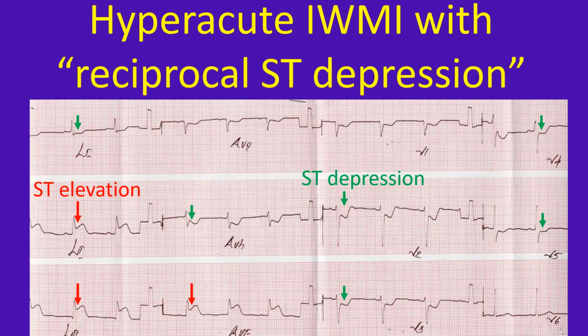ECG showing ST segment elevation in leads 2, 3 and AVF of about 3 mm. ST segment depression is seen in leads 1, AVL and V1 to V5. Overall features are suggestive of hyperacute phase of inferior wall myocardial infarction with reciprocal ST segment depression in anterior leads. The reciprocal ST depression in anterior leads could be just an electrical phenomenon due to the ST segment elevation in inferior leads or due to ischemia in the corresponding territory. We will see what exactly was there in this case in the still pictures of left and right coronary angiograms below.